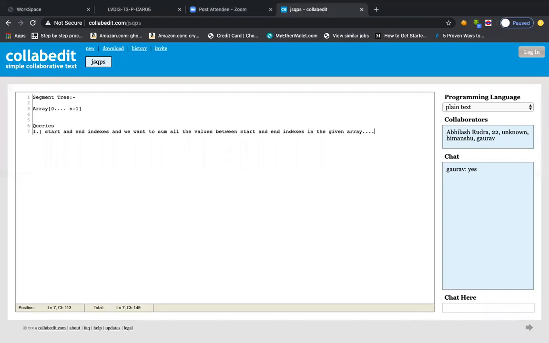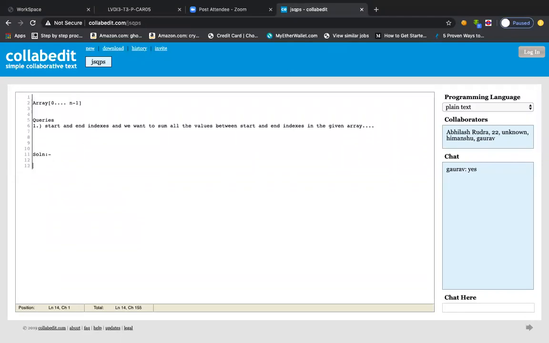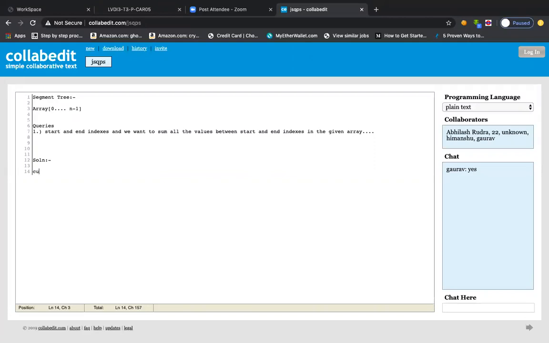So what will be the optimized solution? One of you is posting that we'll be using a prefix sum array. Ganesh is commenting in the chat box that we can use a prefix sum array. What that means is that we'll make another array. Is this not clear to anyone? Please post in the chat box. Ganesh is mentioning that we'll make another array, let us say named cumulative array, and this cumulative array will contain the cumulative sum.